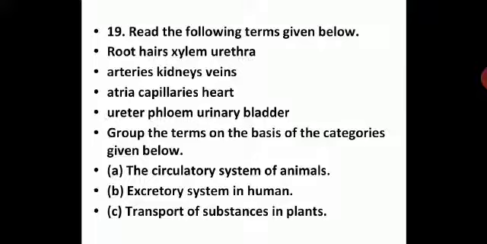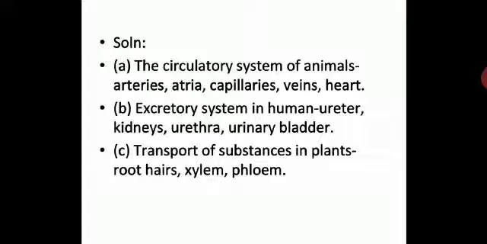First category, the circulatory system of animals. Second category should be excretory system in human. And the third category, transport of substances in plants. So let us see the solution. The circulatory system of the animals, you will have arteries, atria, capillaries, veins, heart.